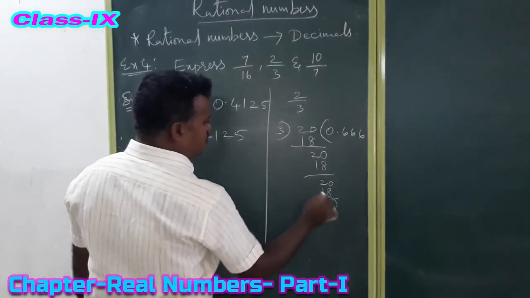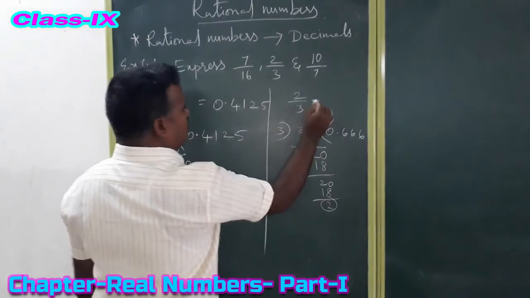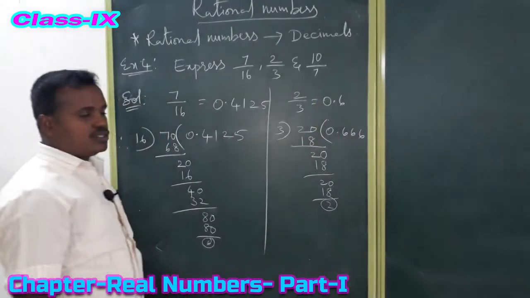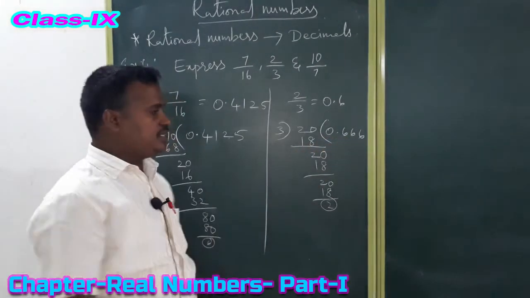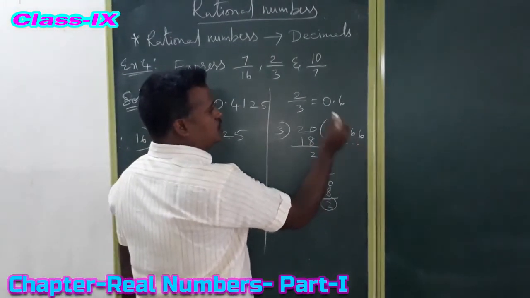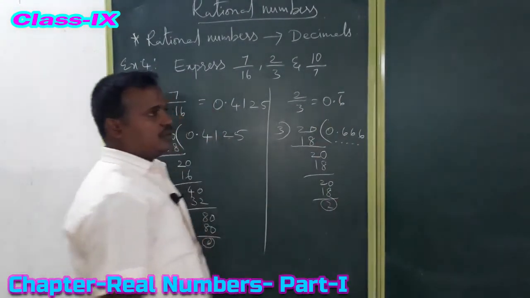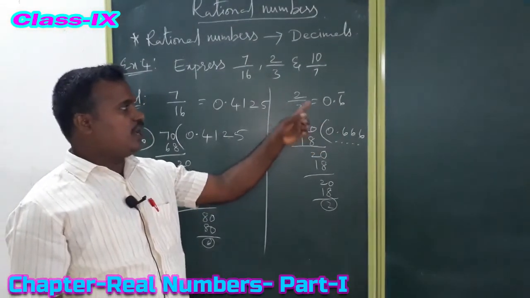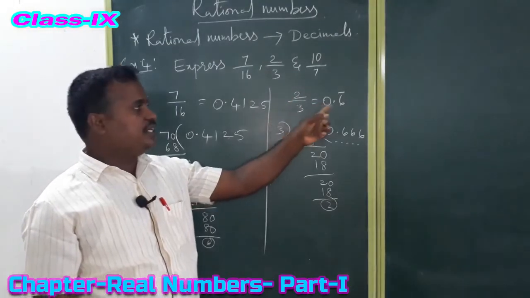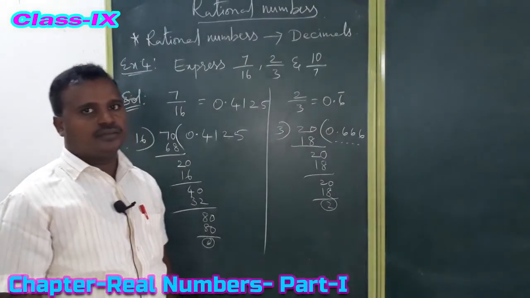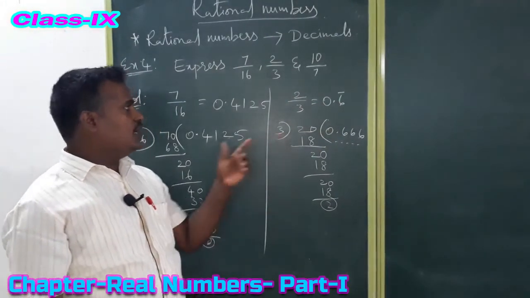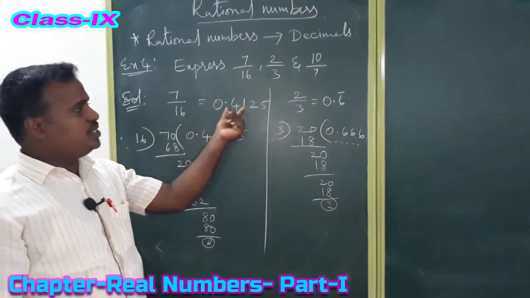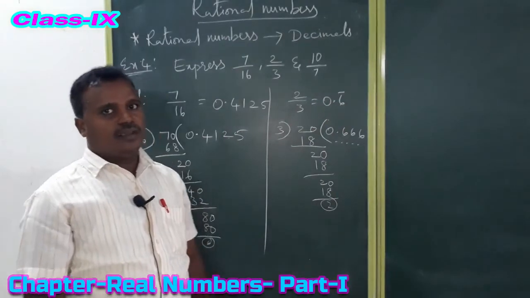Like this it is going on only. So what are we getting here? 0.6666. This 0.6666 we can write as 0.6 bar. So the decimal expansion of the rational number 2 by 3 is 0.6 bar. Are you clear? Like that, by doing division, the given rational numbers we can change into decimal numbers.